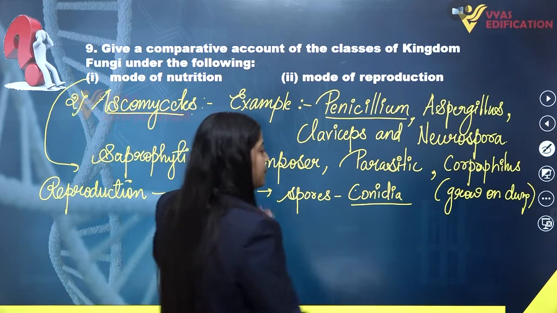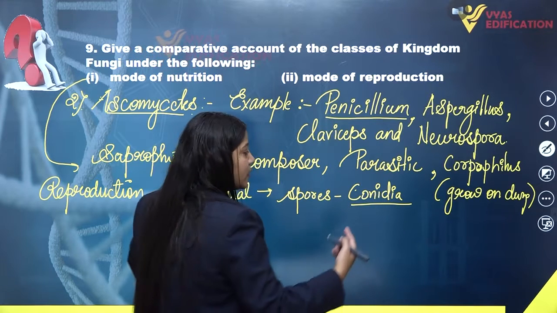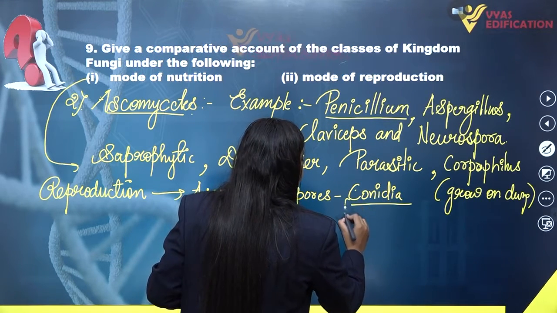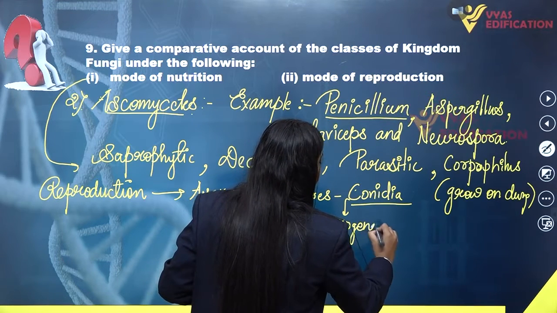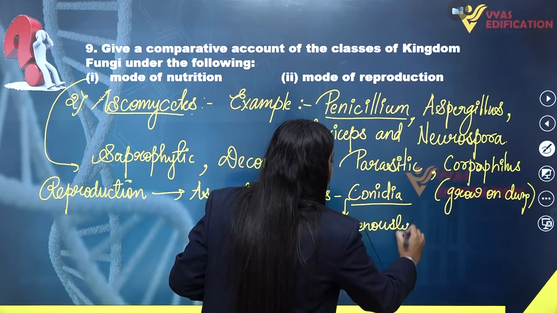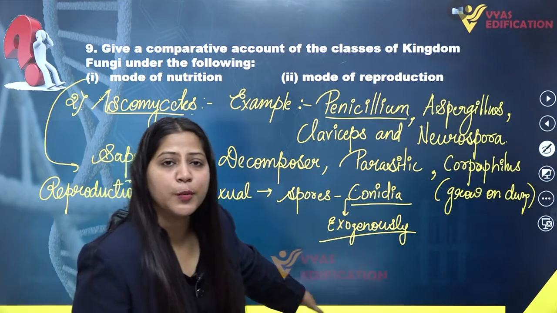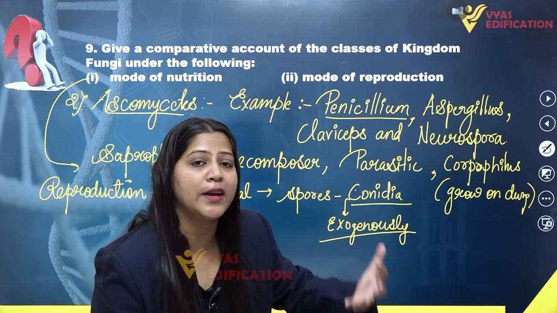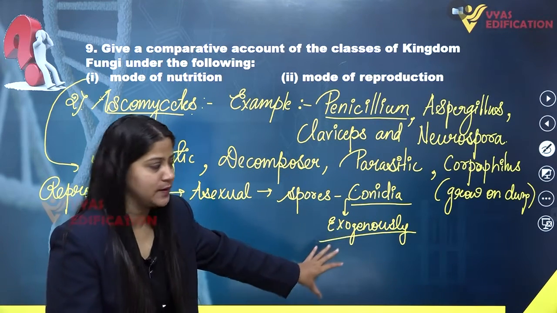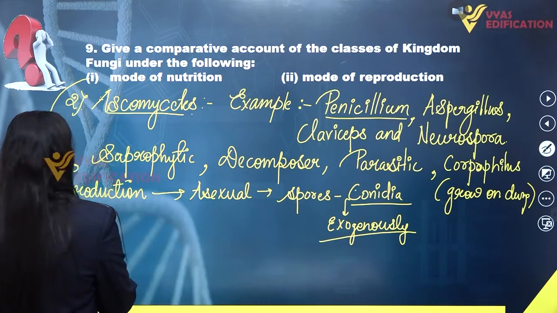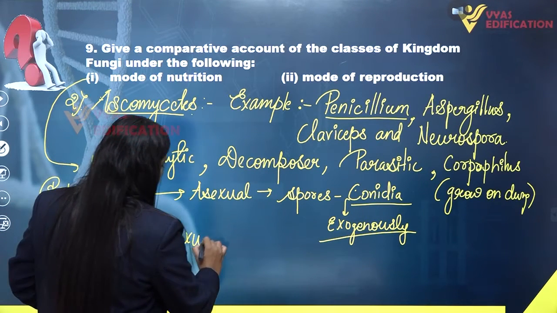These conidia are produced exogenously, that means not inside the body. The spores known as conidia are actually produced outside the body of the fungus. That means exogenously.